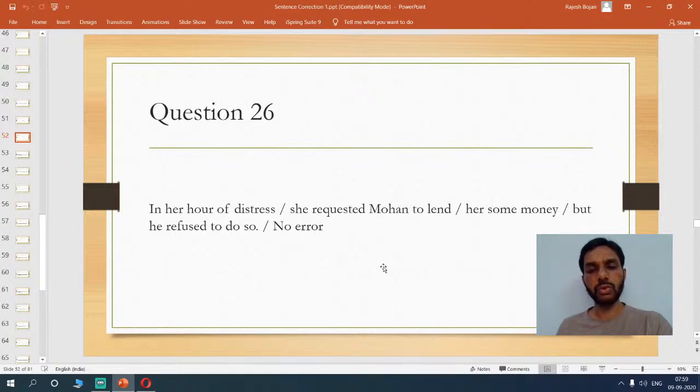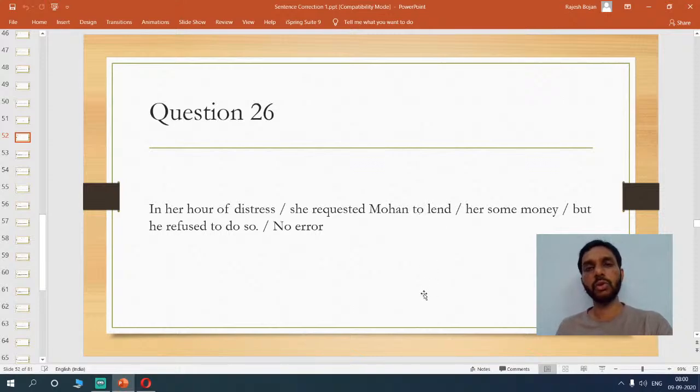Okay. Now, in her hour of distress, she requested Morgan to lend her some money, but he refused to do so. Now, we'll see one by one. Like in her hour of distress, that is, she's having some problem, and that particular time, okay. So in her hour of distress, she requested Morgan to lend. Now everything seems to be correct here.